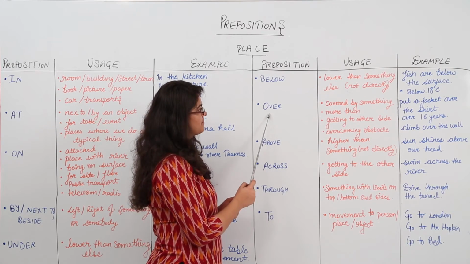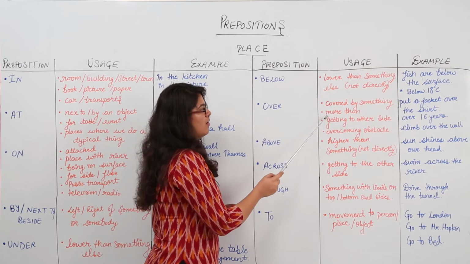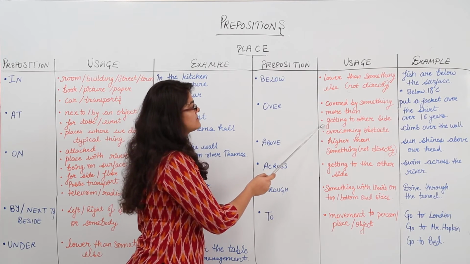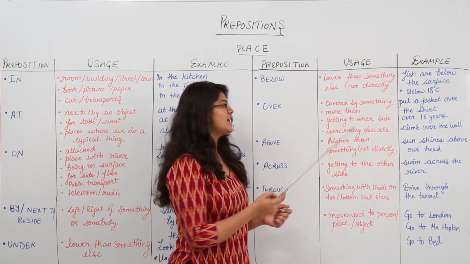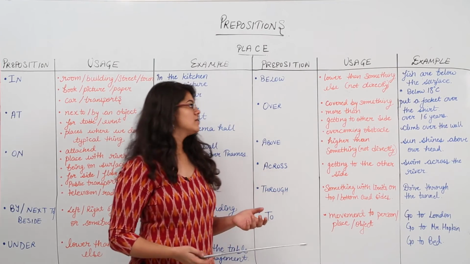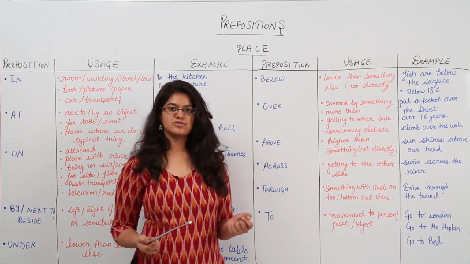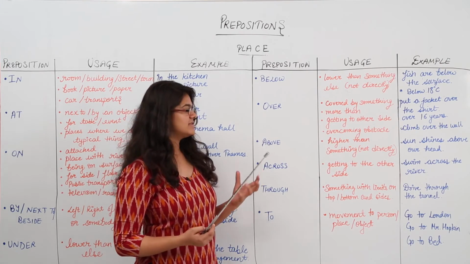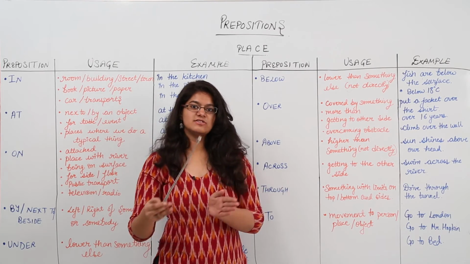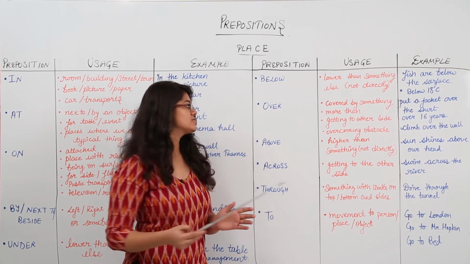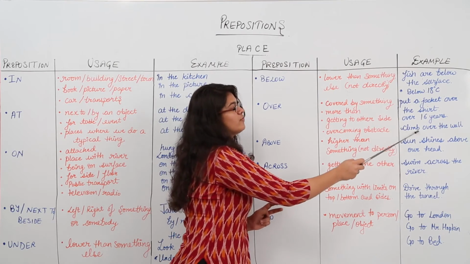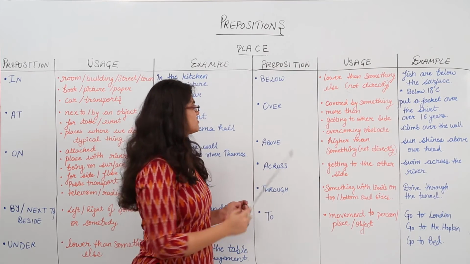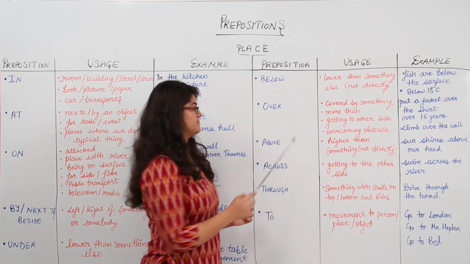Next is over, covered by something, more than, getting to the other side or overcoming an obstacle in the path. So put a jacket over your shirt. Over 16 years of age. Like we have laws for 18 years of age, over 21 years of age. So that is where you use over. Next, climb over the wall. Right? So this is where you can use over.